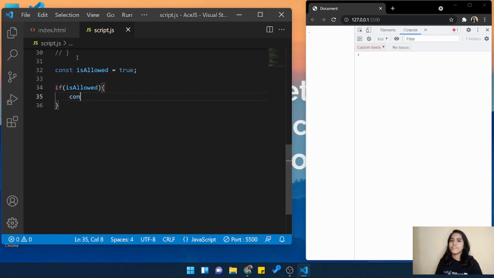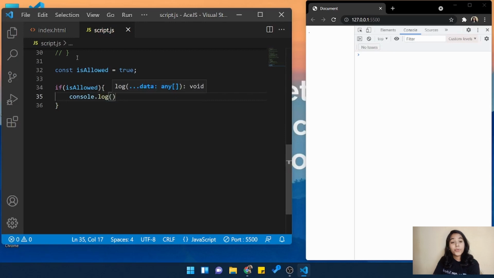Now suppose we are making a website and only selected visitors are allowed. In that situation, if your value is true, if we are saying if isAllowed, you don't need to write true again inside the if. Once it is declared as true in the constant, you just have to write that variable, and it will check whether that variable is true or not.